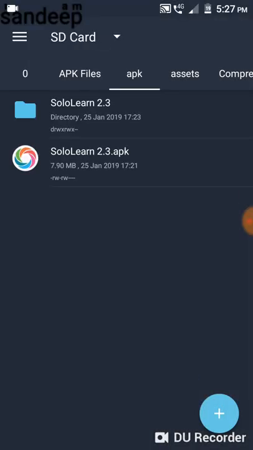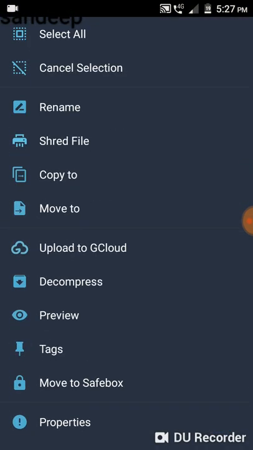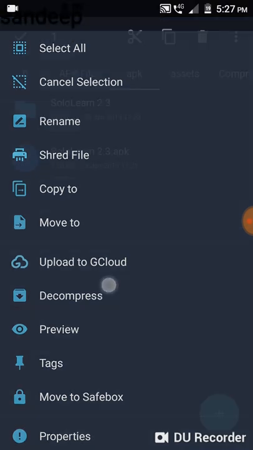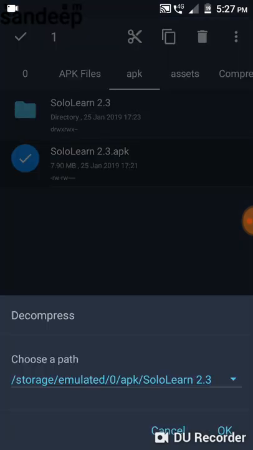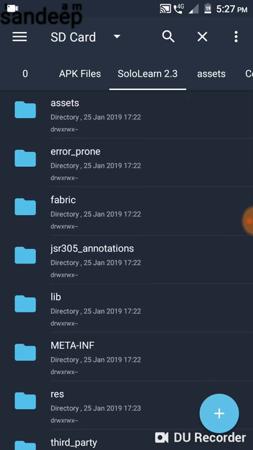So here you can see the APK file of Solo. Now you need to decompress that. So here is an option for decompress. You can find this decompress option in any file manager. So I decompressed it. Actually, I already decompressed it. So I will go and find the notification ringtone.